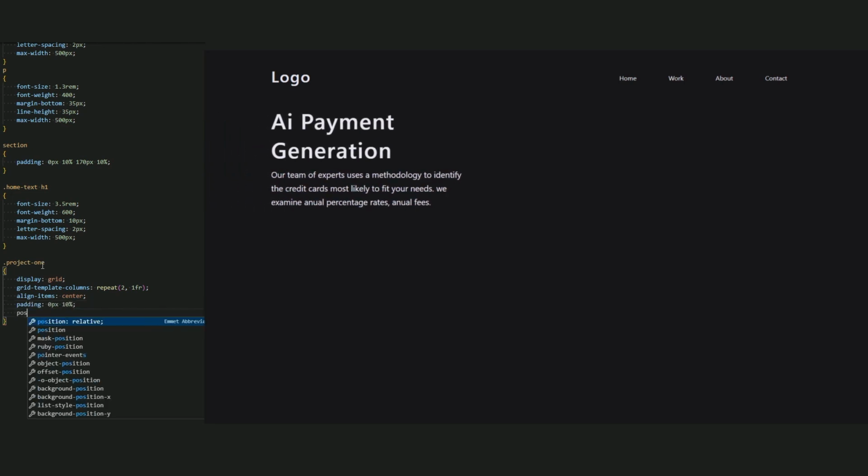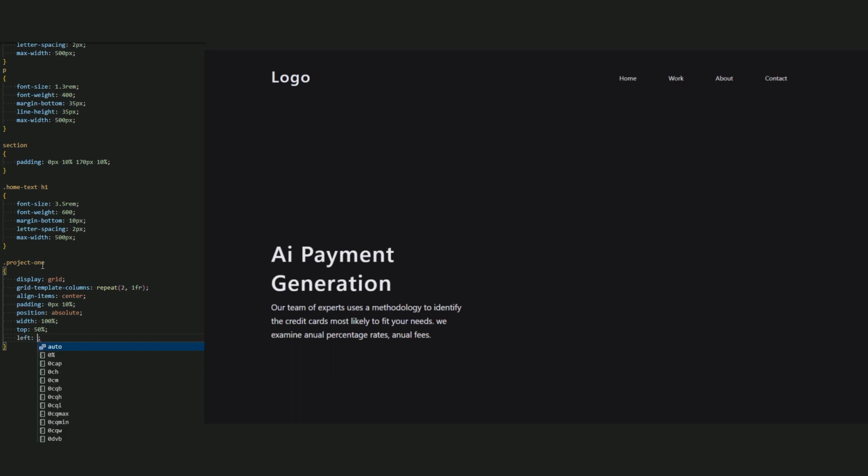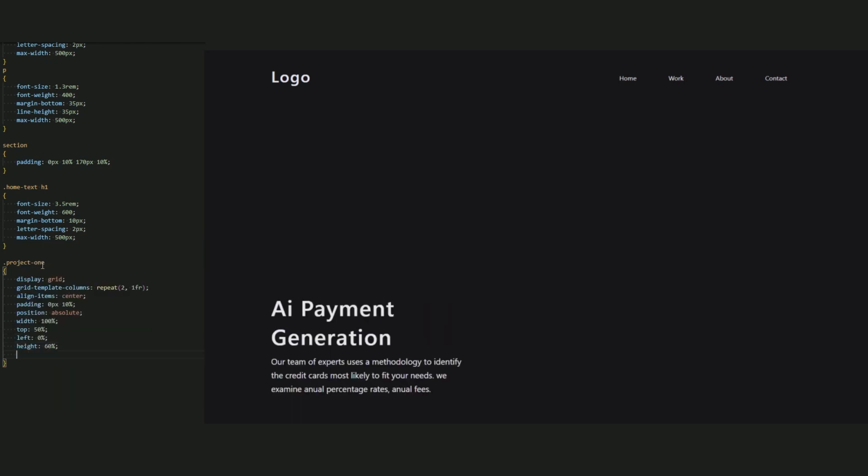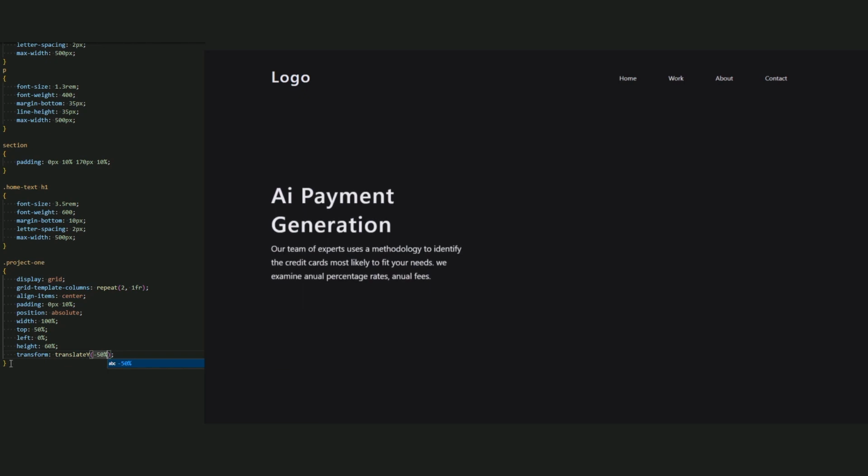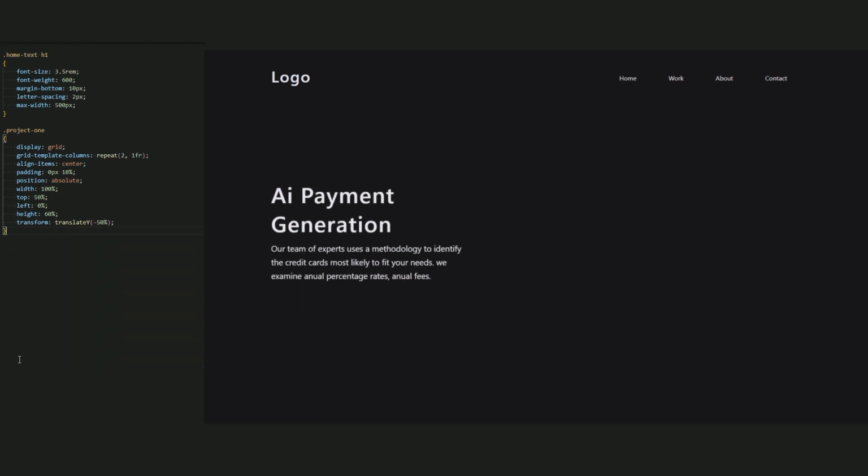Now let's add position absolute. Width 100%, top 15%, left 0%, height 60%. Transform translateY minus 15%, and we add the position to be in the center of our home page.